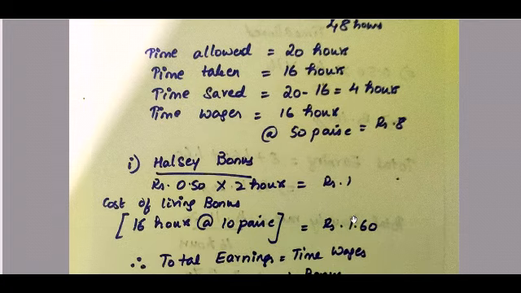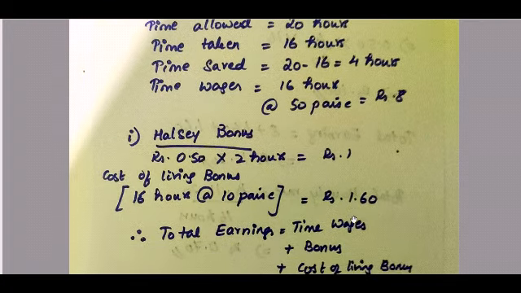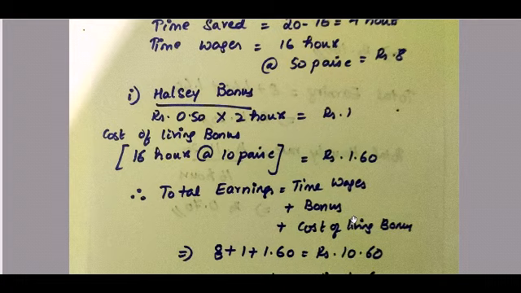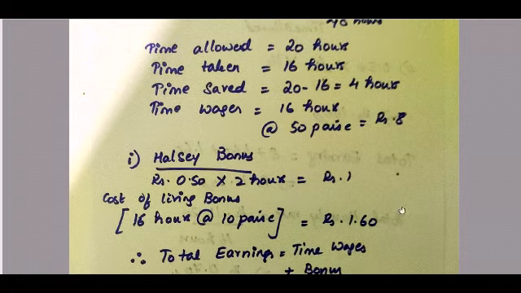Under your Halsey method and your Rowan method, let us calculate the bonus, because we now know the wages. Wages plus bonus is equal to your total earnings. The bonus calculation differs in both methods, so let us calculate the bonus alone. The Halsey bonus is 0.50 into 2 hours.